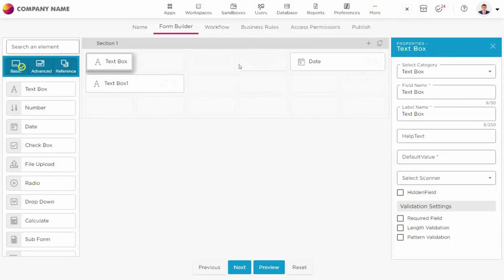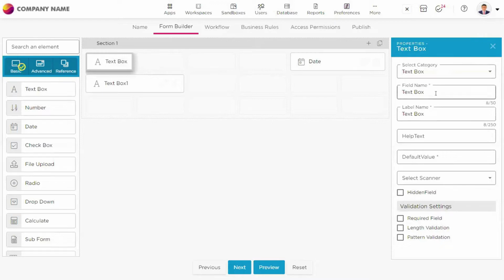Now, the most important part which I want to tell you is that once you drag and drop an element, on the right hand side, you will see all the properties of the data capturing field. So what is the role of the properties? Whenever you drag and drop your data capturing fields, there are a lot of things that you want to do.